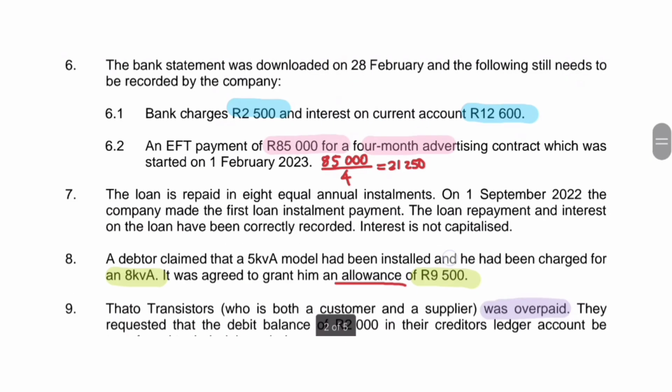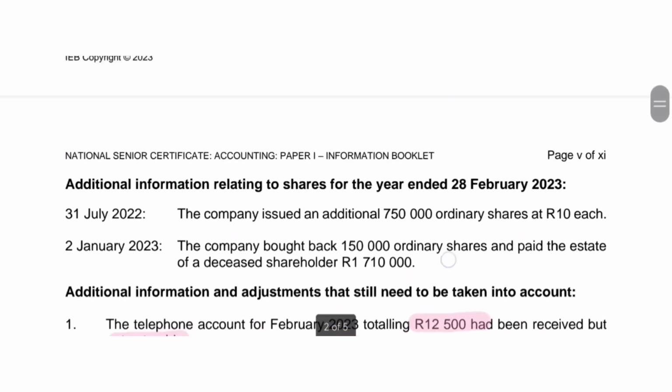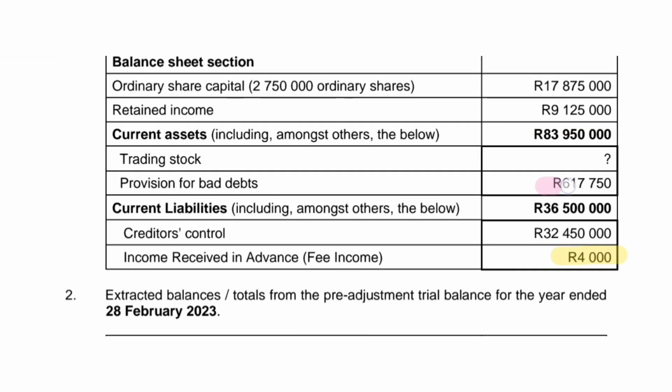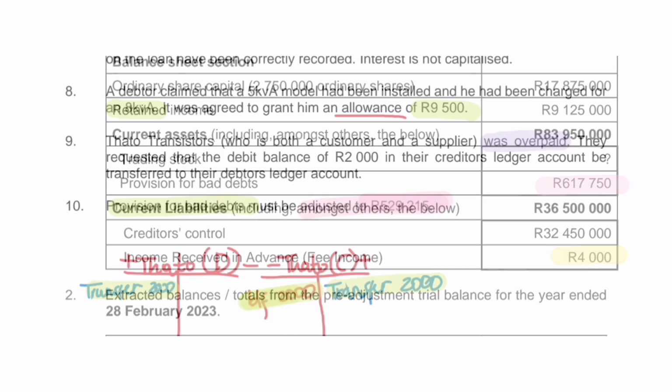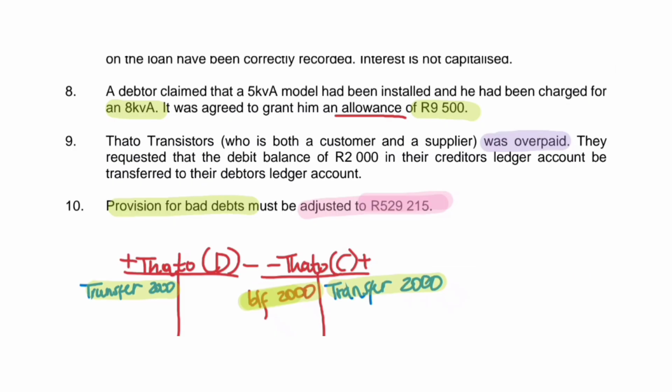But we did not start off with that provision for bad debts. We started off with how much? There you have it. This is what we estimated at the beginning of the year, that debtors worth of 617,750 will go bad. If what we started off with at the beginning of the year is more than what we ended up with at the end of the year, then we have a provision for bad debts adjustment as an expense.